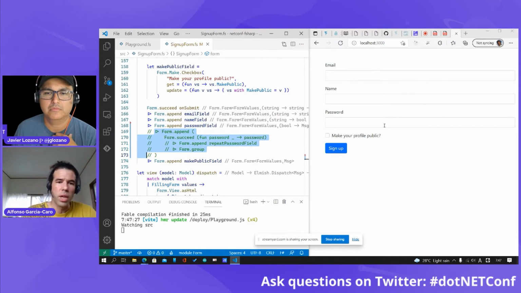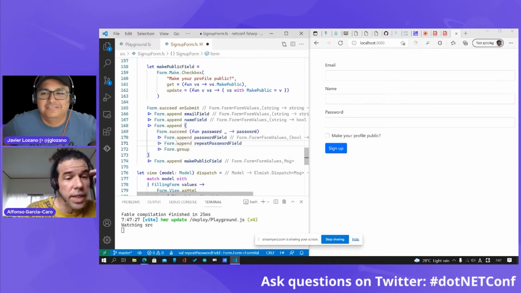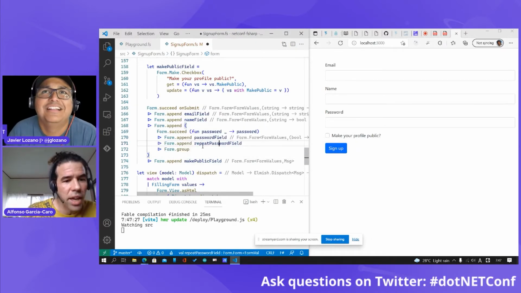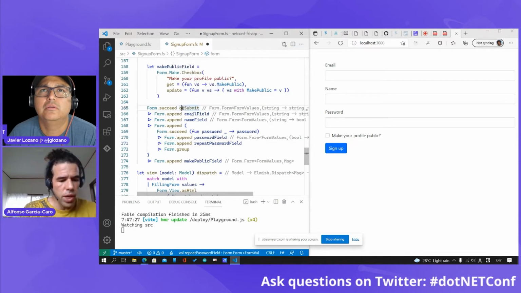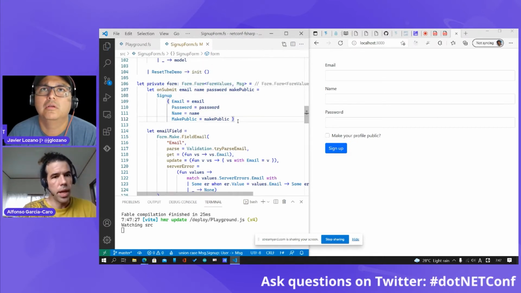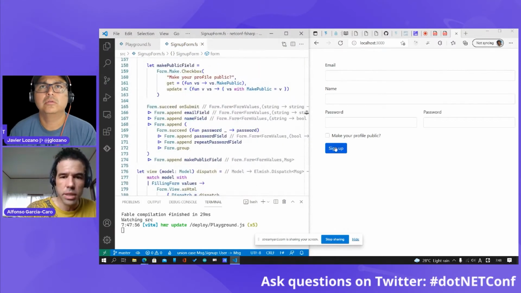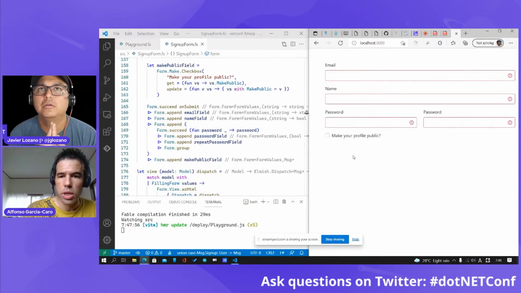If I don't want to have the repeat password field, I can just change the composition. But the nice thing is that this is going to fail compilation, this is going to fail type checking if we modify things. If you have a close look at this on submit function, this is going to take the validated fields, so the email, the name, the password, make public, and only when everything is valid are we going to be able to use the sign up button.